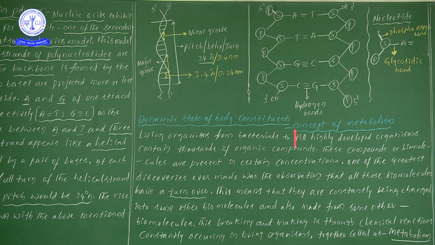Some more information remains to be discussed, which I will cover in the next video. In this video, we have discussed some information on the concept of metabolism, the diagrammatical explanation of DNA, and the characteristics we observed in B-type DNA.